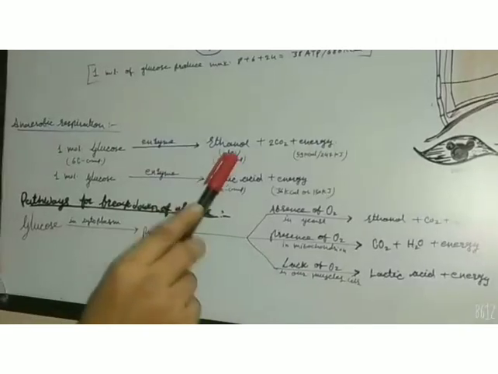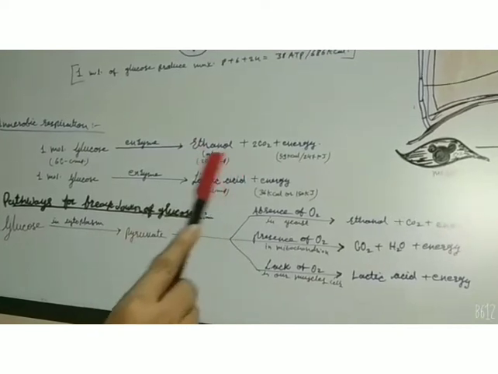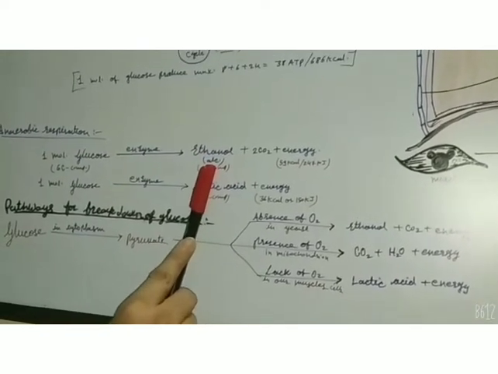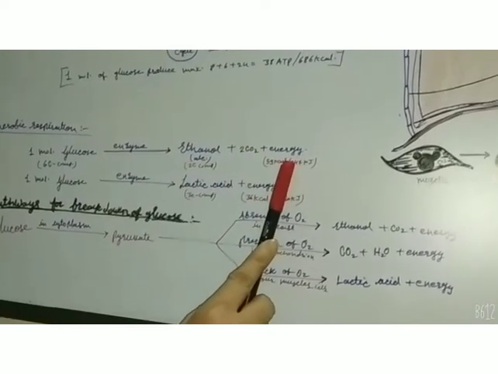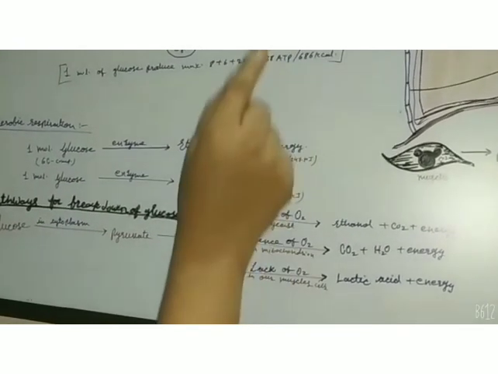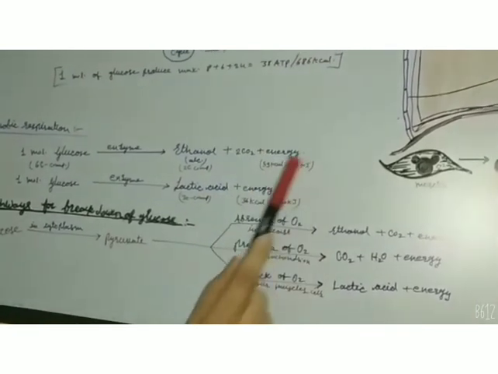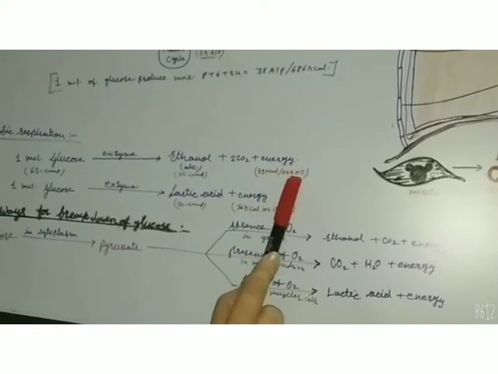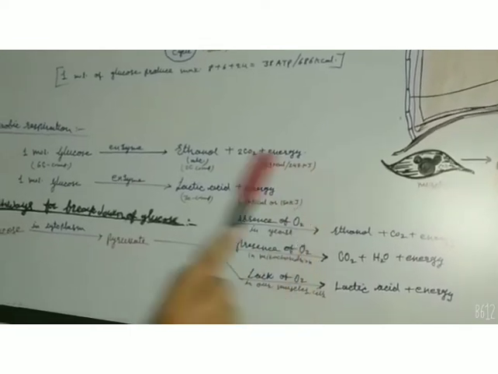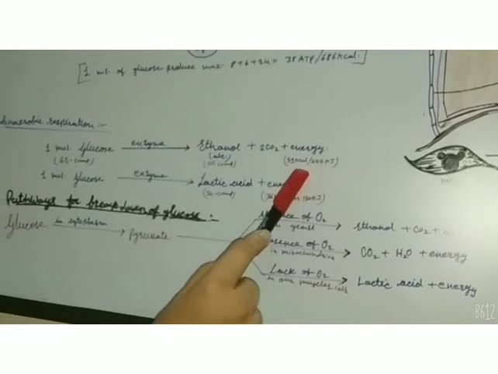In the absence of oxygen, an enzyme is utilized for the breakdown of glucose and it produces ethanol, a 2 carbon alcoholic compound. Along with it, carbon dioxide and energy are produced, but the quantity of energy is very small in comparison to aerobic respiration. Here the produced energy is 59 kilocalorie, or 247 kilojoule. So that is all about anaerobic respiration.